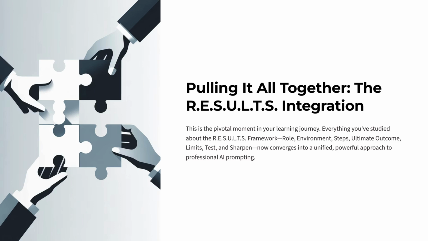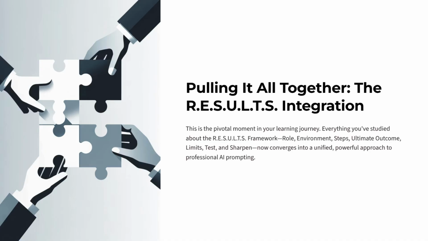This lesson is the pivotal moment in your learning journey. Everything you've studied about the results framework, the role, environment, steps, ultimate outcome, limits, test, and sharpen now comes together into one unified approach. Up to this point, you've learned each component individually. Now you will experience how they connect and reinforce one another.